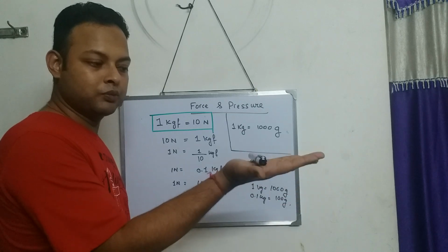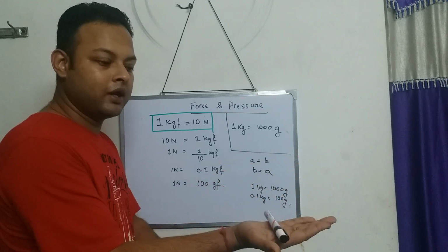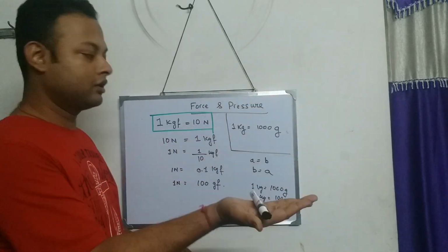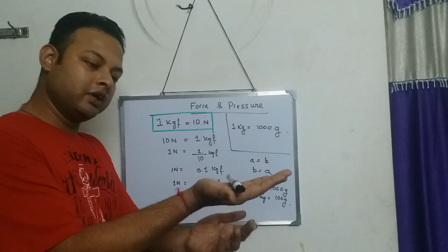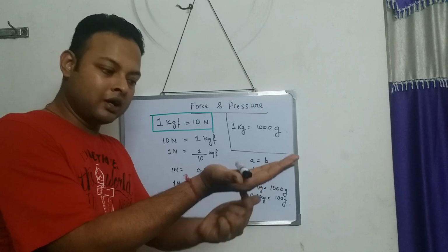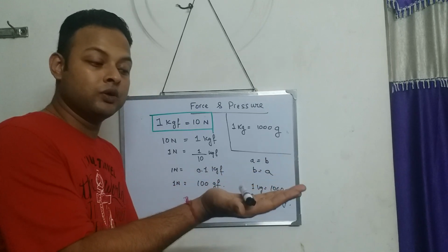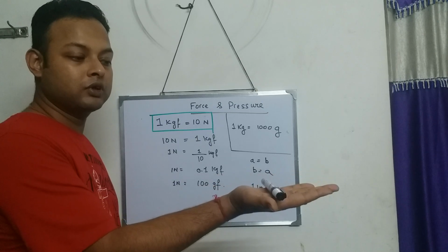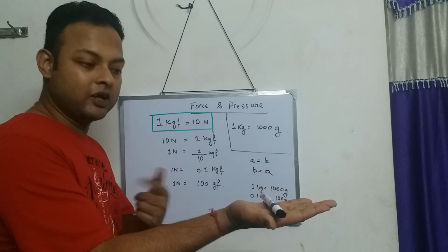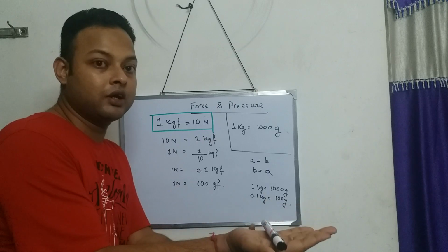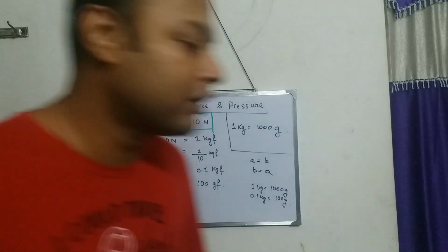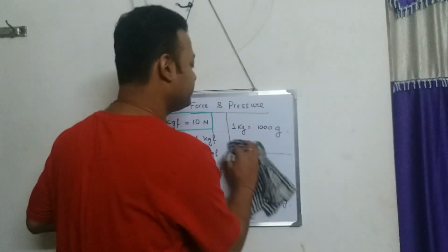Not going down, in this position, I also have to apply a 100 gram of force in the upward direction. So 100 gram force is being applied by the earth in the downward direction. To make sure that the pen is not going downward, I also have to give a 100 gram force in the upward direction.